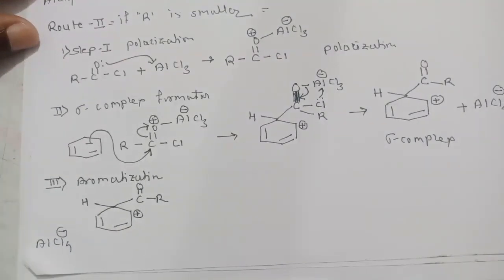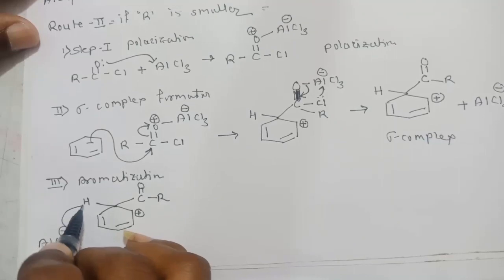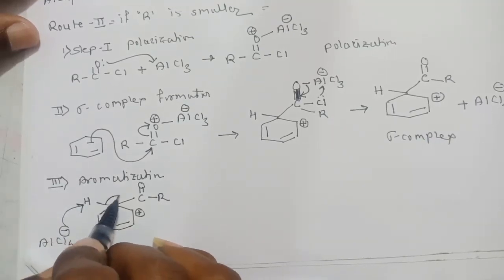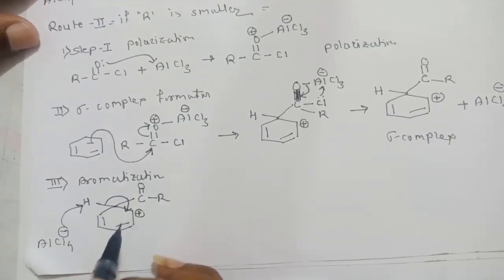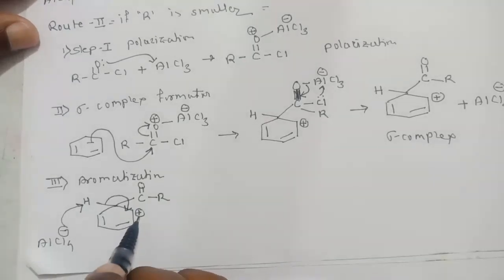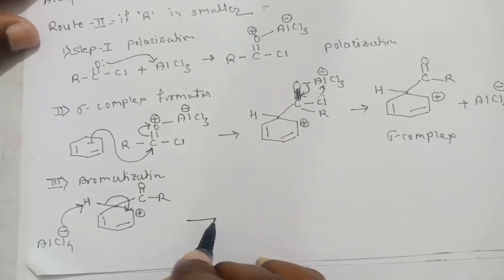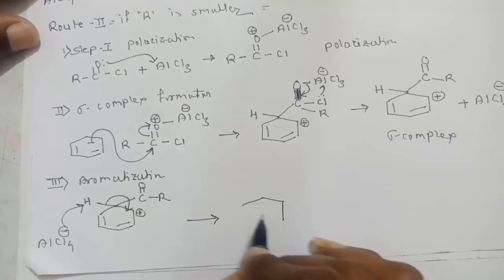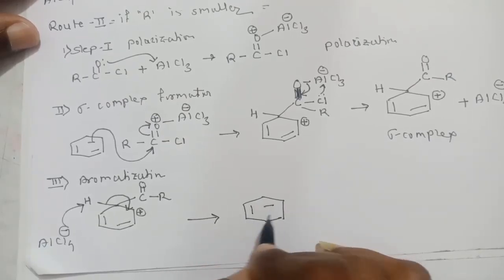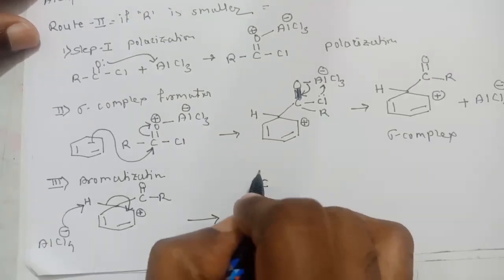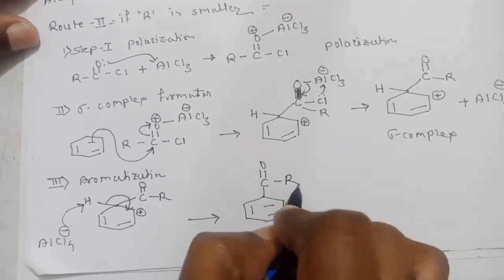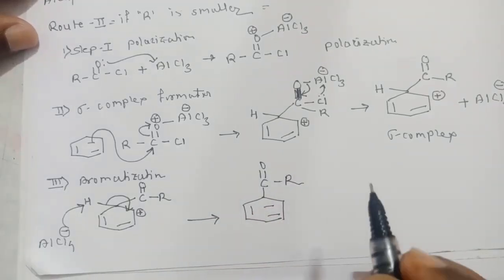This AlCl4 minus will attack this hydrogen. So this sigma bond will break, those sigma bonding electrons go inside the ring and form a pi bond. This positive charge will be neutralized. So we will get an aromatic ketone as a product, carbonyl carbon, double bond, and R group.